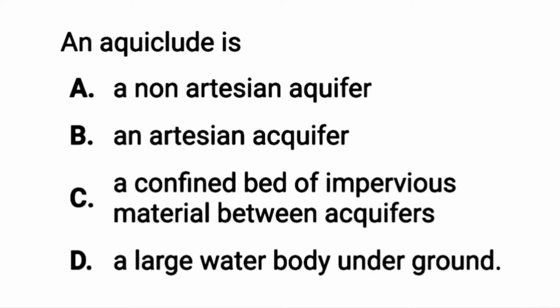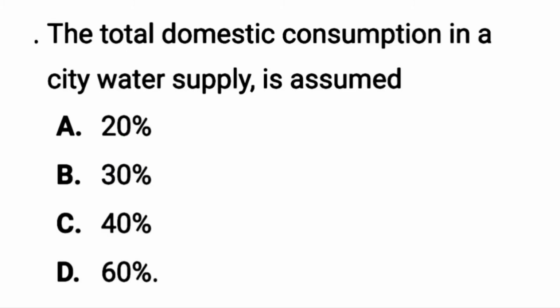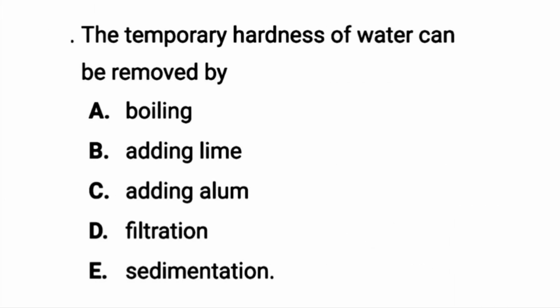The 24th question is, an aquiclude is a confined bed of impervious material between aquifers. It contains large amount of water. The 25th question is, the total domestic consumption in a city water supply is assumed to be 60%. The next question is, the temporary hardness of water can be removed by adding lime and boiling water.